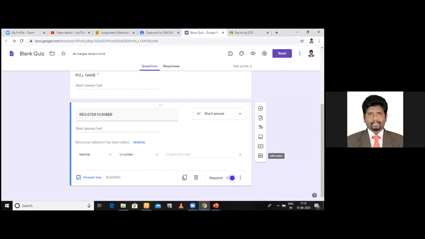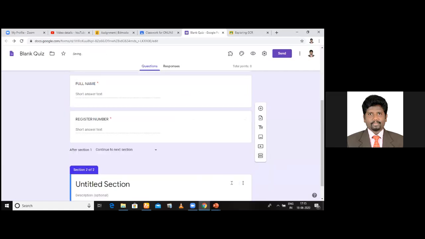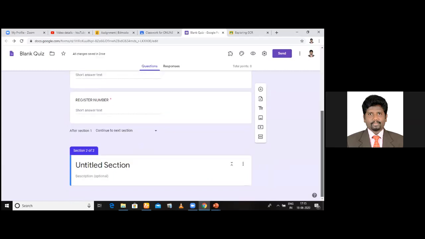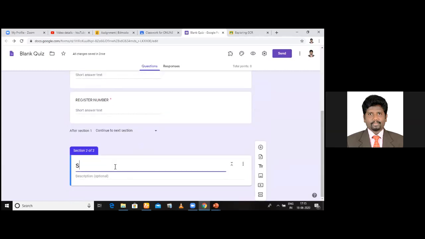See here, add section, click add section. So this is where I'm going to go for the questions, section A. So I'm giving section A, one word question. Unlike Edmodo, here you get only multiple choice questions. Okay. So I'm just typing choose the best answer. Only multiple choice questions.